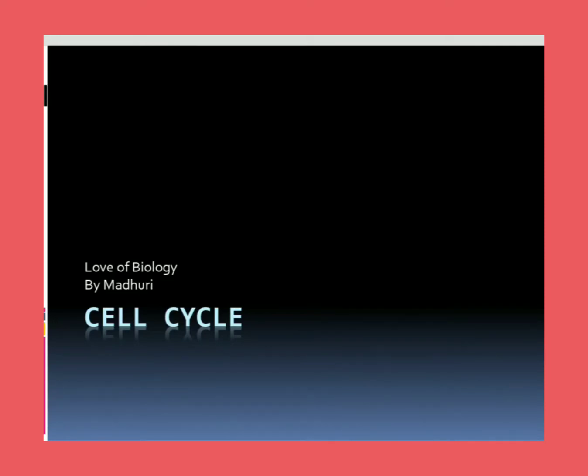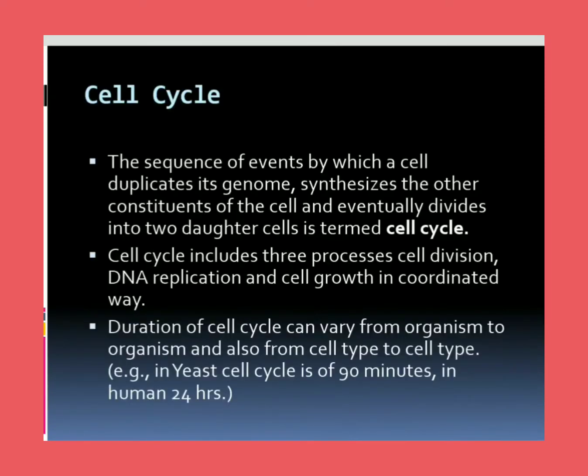Today we are going to learn about the cell cycle. The cell cycle is the sequence of events by which a cell duplicates its genome, synthesizes the other constituents of the cell, and eventually divides into two daughter cells. This is termed the cell cycle.